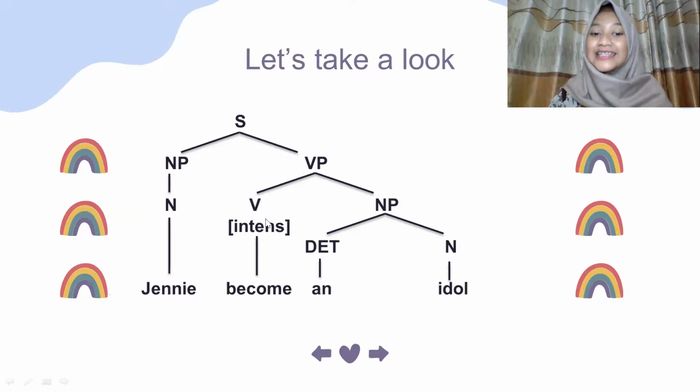The verb is the intransitive verb become, and the noun phrase contains the determiner and noun. The determiner is an and the noun is idol. So Jenny become an idol has an intransitive verb. Okay.